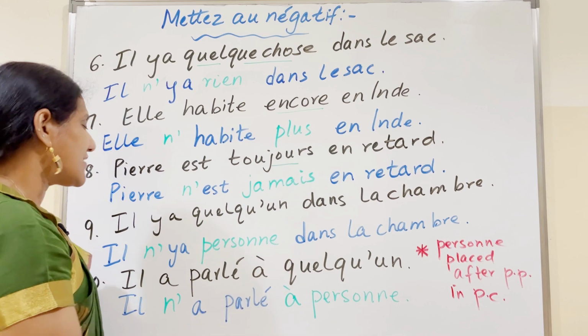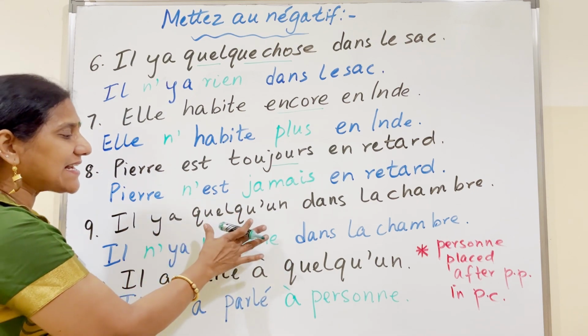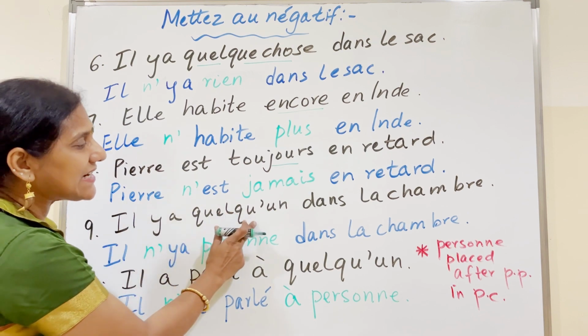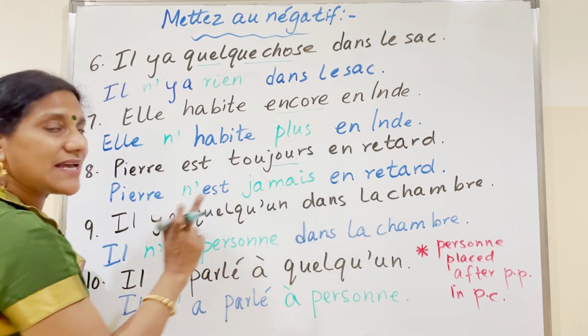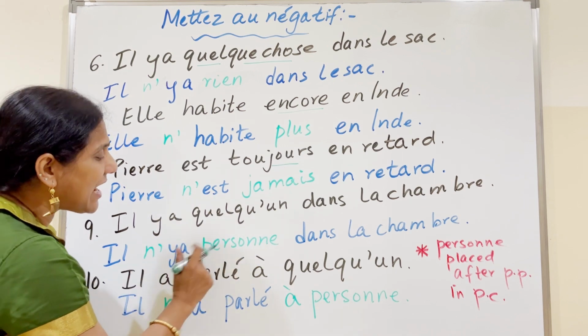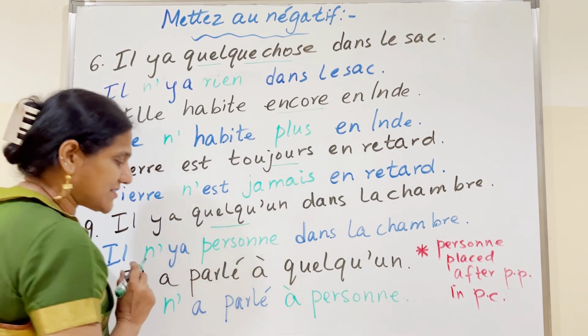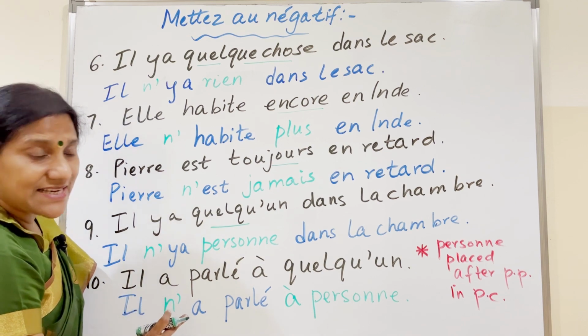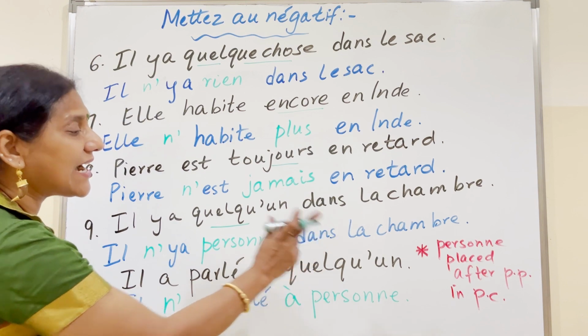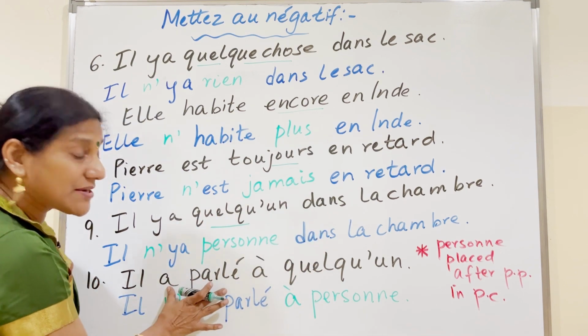Il y a quelqu'un. Remember quelqu'un, we have to be very careful. Il y a quelqu'un dans la chambre. There's someone in the bedroom. There is no one in the bedroom. So, il n'y a personne. Quelqu'un changes to personne. Let's take an example with à quelqu'un. Il a parlé à quelqu'un. See the usage in passé composé.